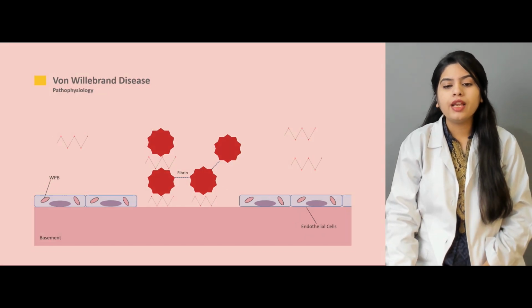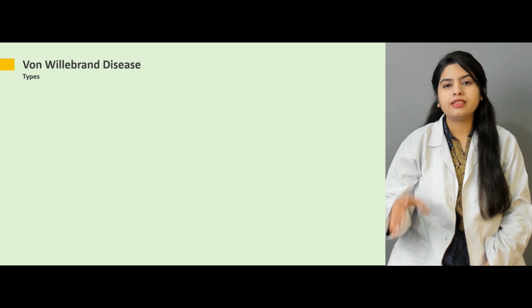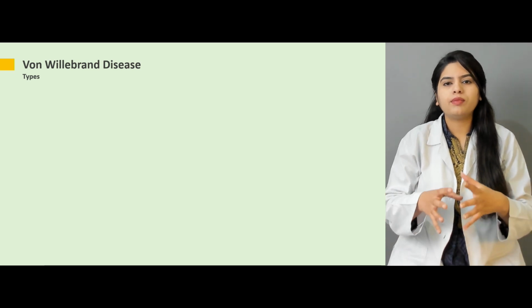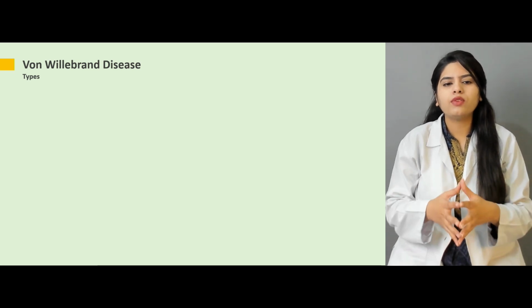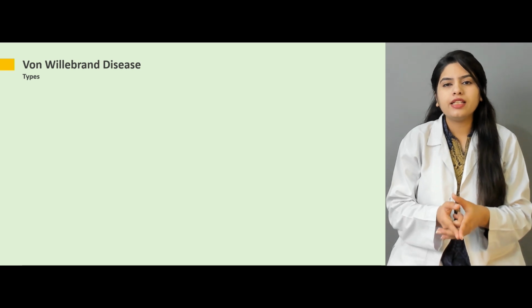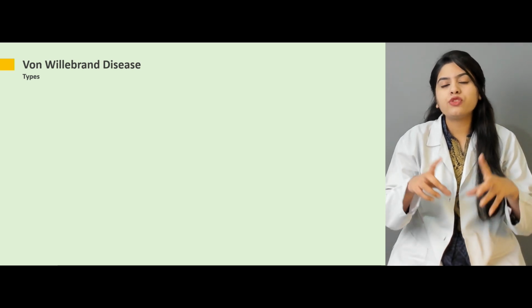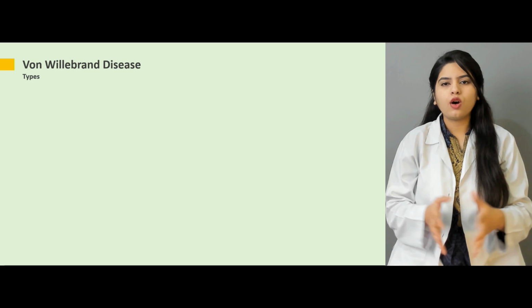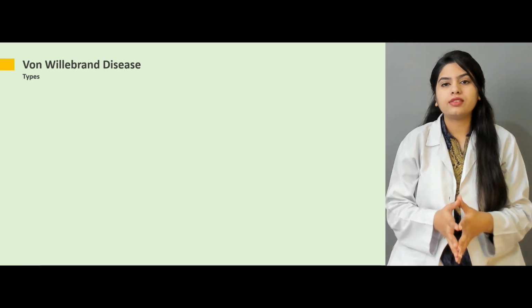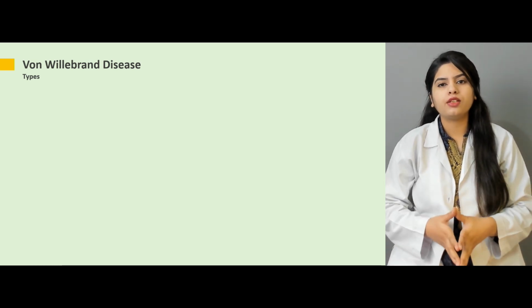Now, furthermore, if we talk about this disease, you cannot say that von Willebrand disease is a single disease. It is basically a heterogeneous group of diseases. Almost 20 subtypes of this disease are known.